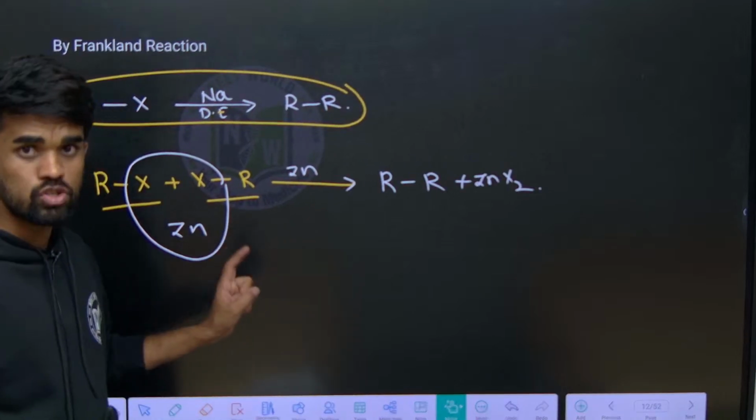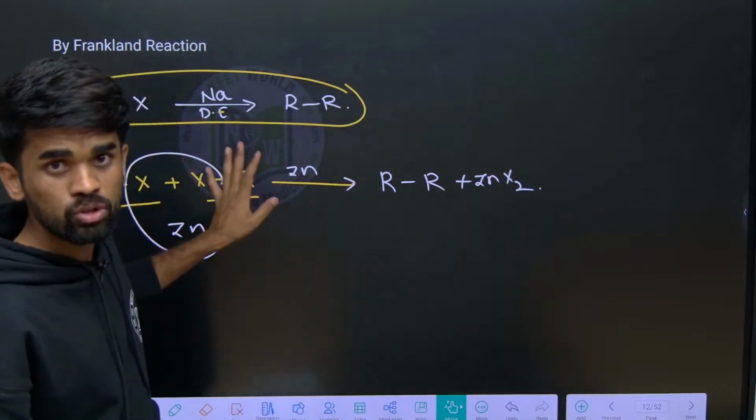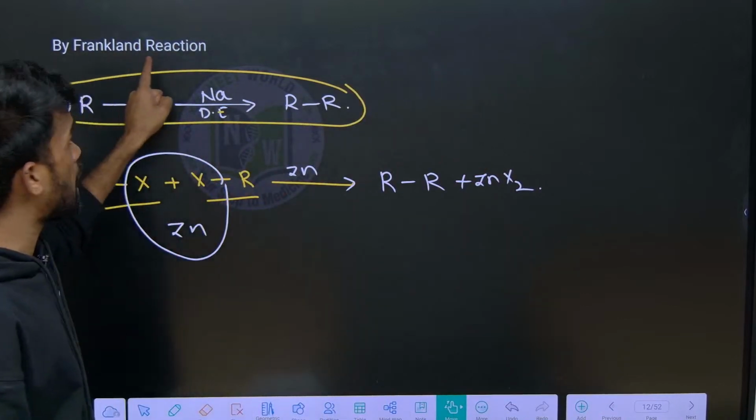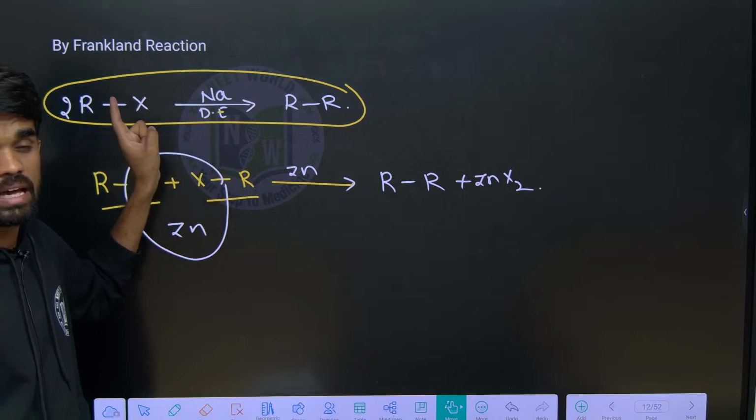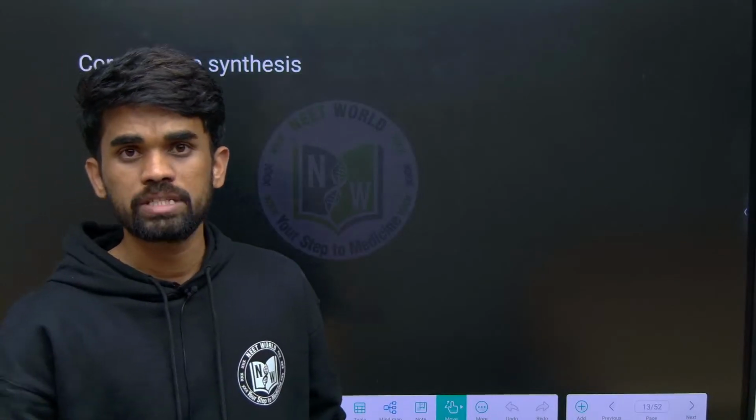So this method is not suitable for preparation of methane. The reaction is similar to Wurtz reaction, called the Frankland reaction. Frankland reaction is used for preparation of alkanes. Wurtz reaction is used for preparation of alkanes. This kind of statement based questions we may also expect.